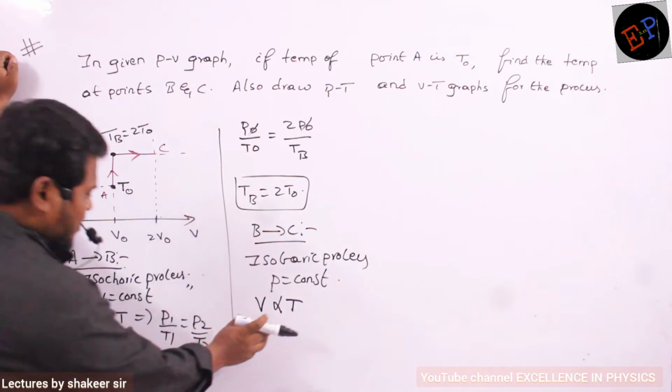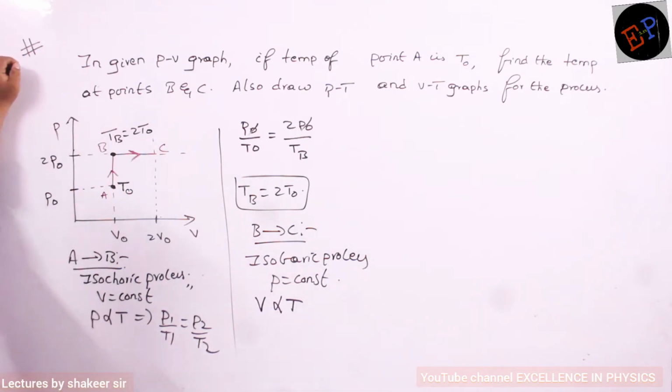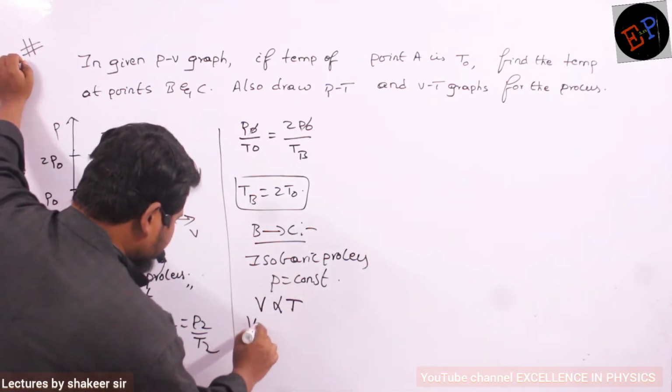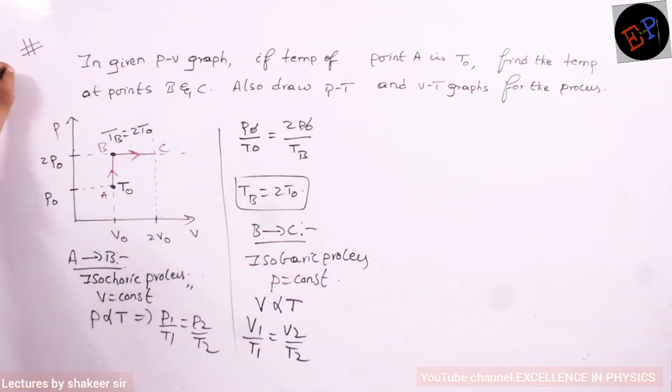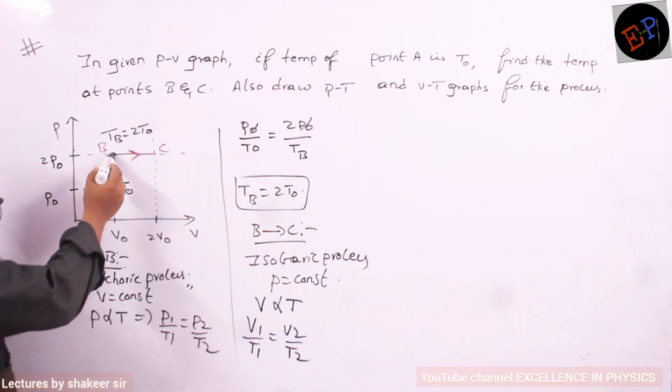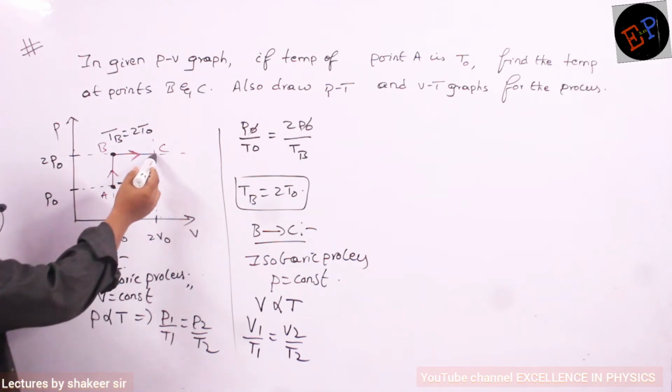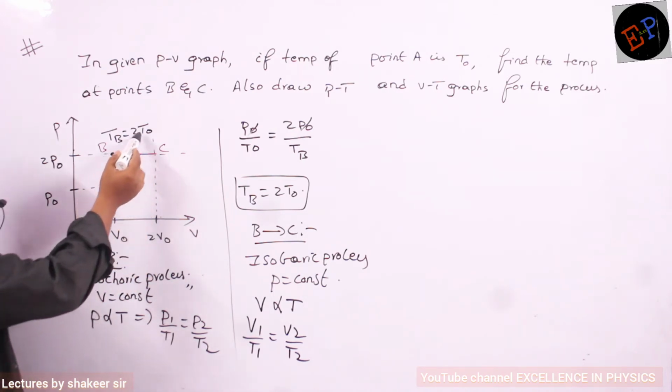Okay. So volume is directly proportional to temperature. So, how can I draw the relation between them? V1 by T1 must be equal to V2 divided by T2. That's all, no? So at point B, how much is the volume? V0. Point C, 2 V0. At point B, temperature 2 T0.